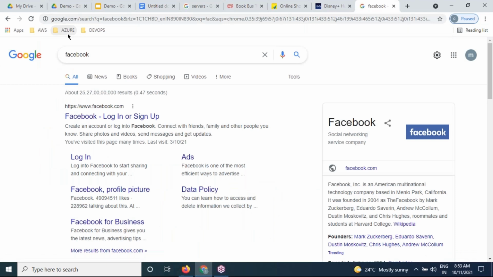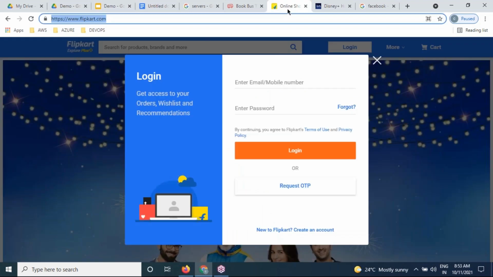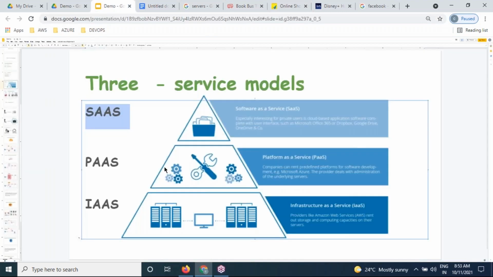Yes. This software, if you deploy it onto the cloud and it is servicing the public, is nothing but software as a service. Are you using Flipkart or not? Are you using Facebook? That is nothing but SaaS. Instead of a physical environment, we keep it on the cloud, and the cloud gives the software service to the public. That's it.